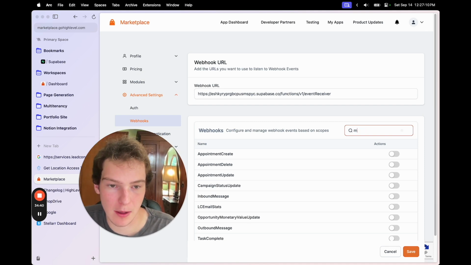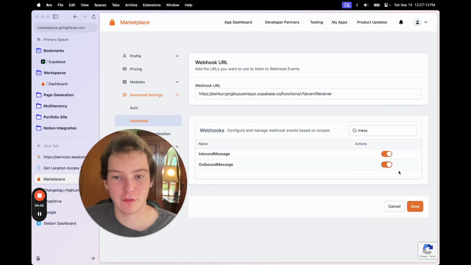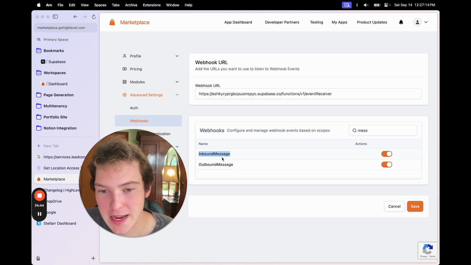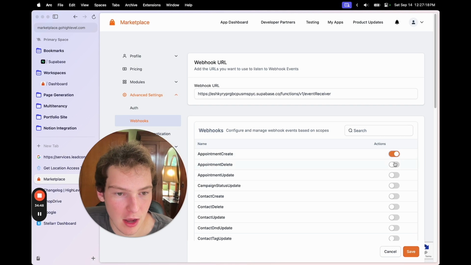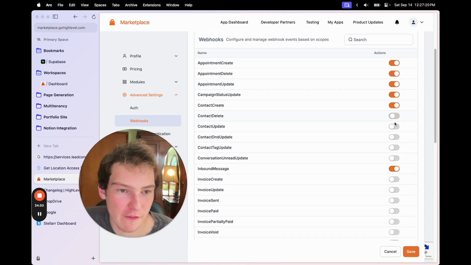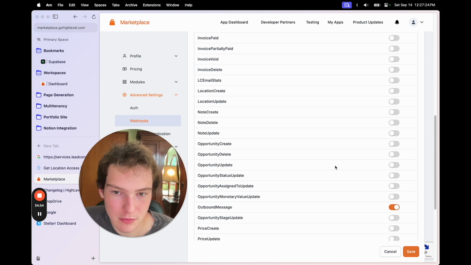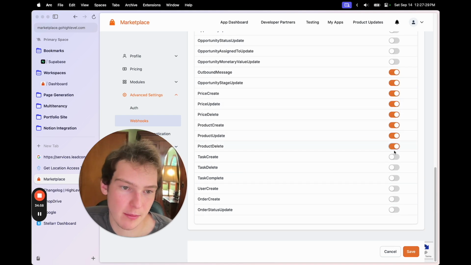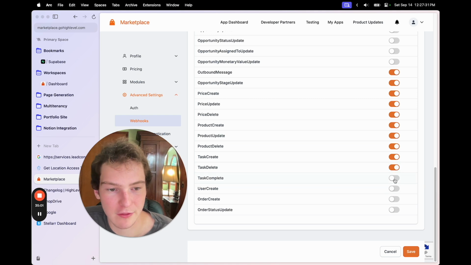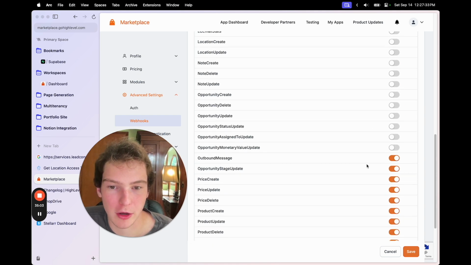Phone calls are considered messages, so it would be inbound and outbound messages, and we'd want to turn those on. You could turn on literally all of them and then filter for the ones you actually want to listen to. These are grayed out if you haven't selected them as a permission, but I selected everything, so I can use every single webhook.